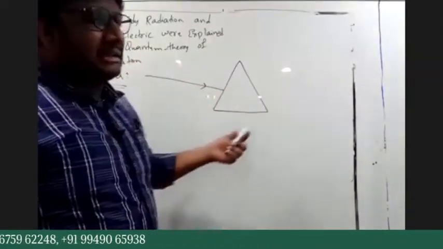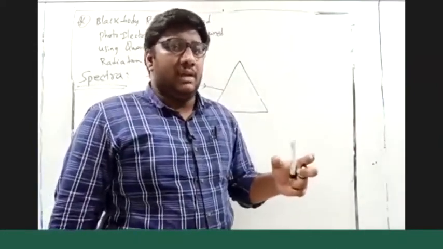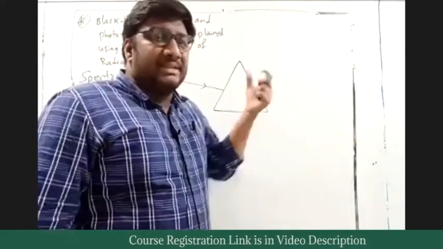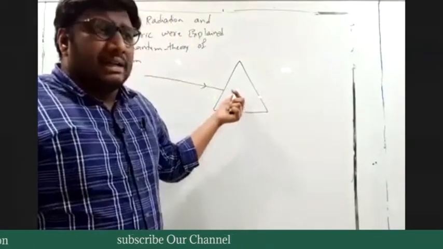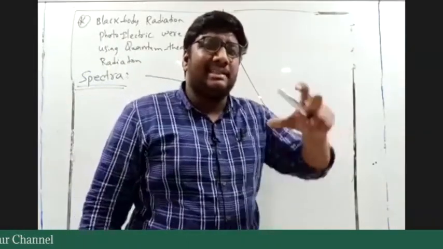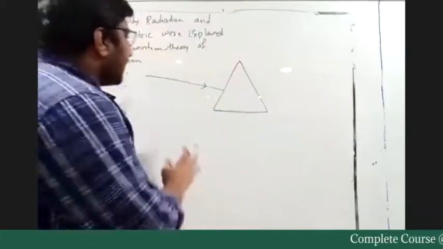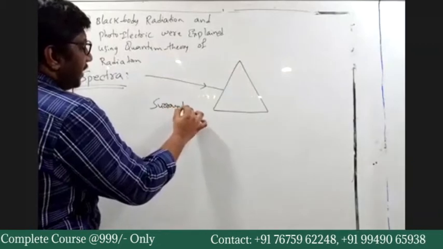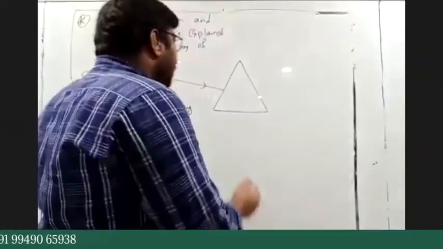Whatever surrounds the prism is made of a different medium. The prism is made of glass, that is, it has a different refractive index from its surroundings. This is the surrounding, which surrounds the prism.